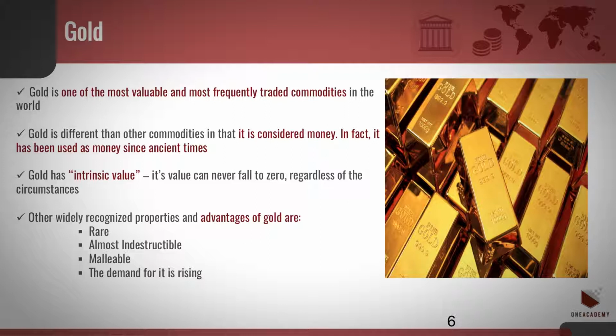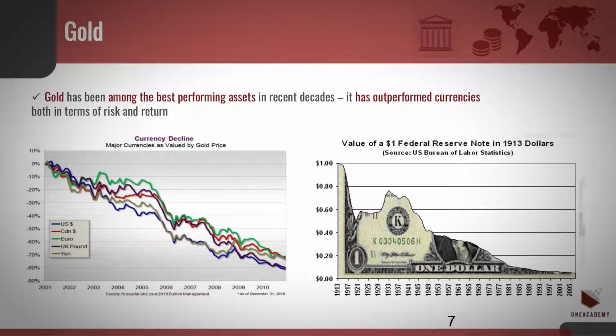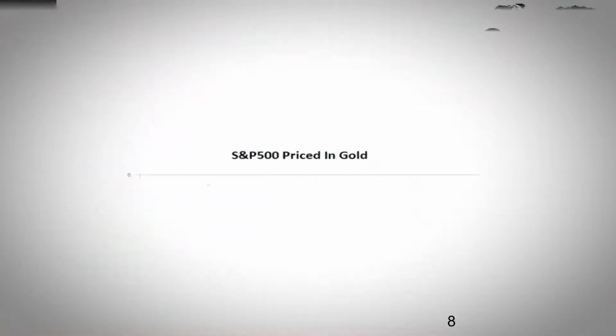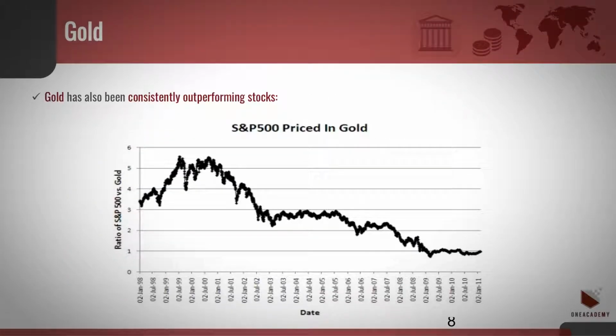Other widely recognized properties and advantages of gold are that it is rare, almost indestructible, and malleable. The demand for it is rising. Gold has been among the best performing assets in recent decades. It has outperformed currencies in terms of both risk and return. Gold has also been consistently outperforming stocks.